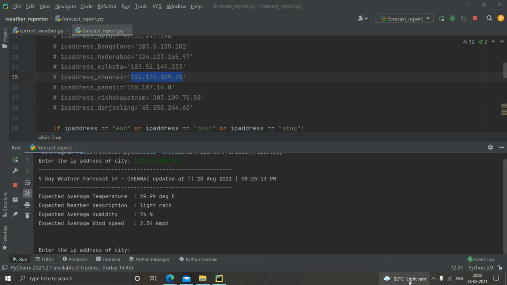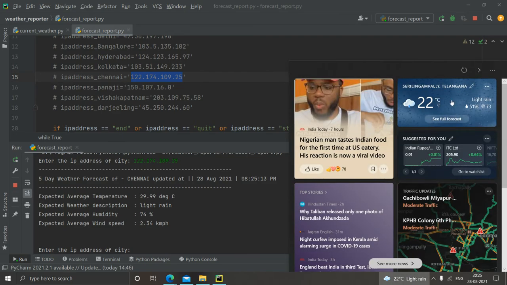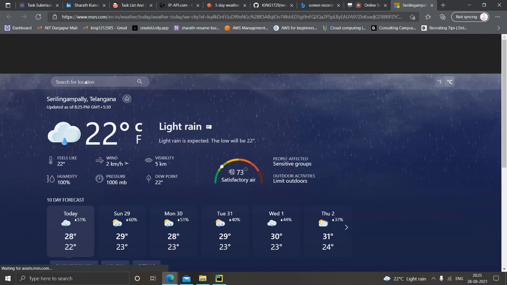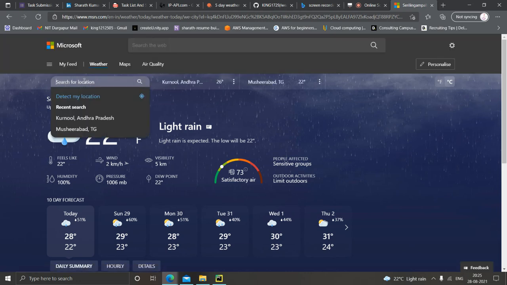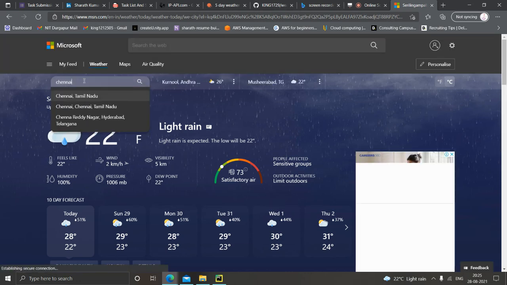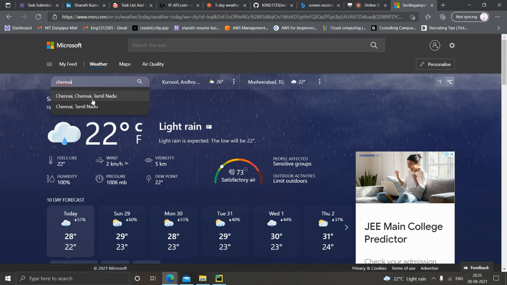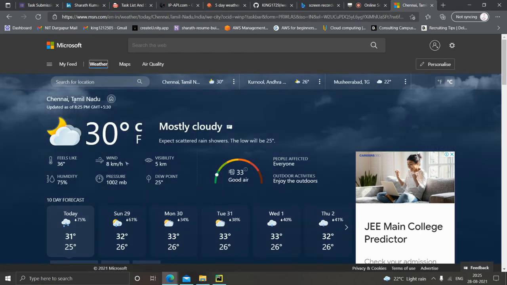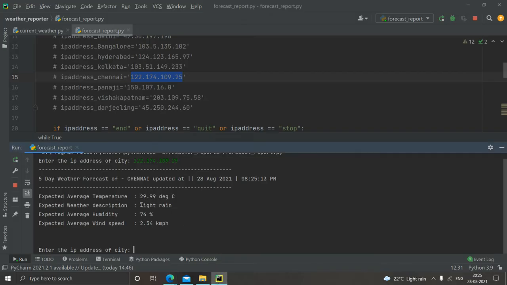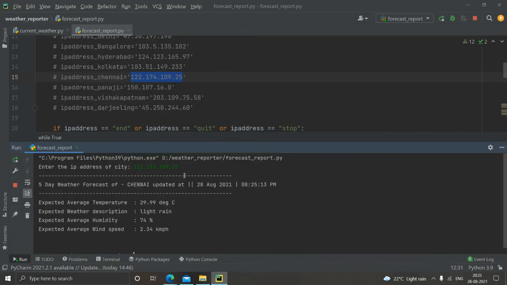We can also compare a few of them to check whether they are right or wrong. Here we can type any city name and check the details. Chennai, 30 degrees Celsius. You can see the same as in our code, 29.99. So the data is right.